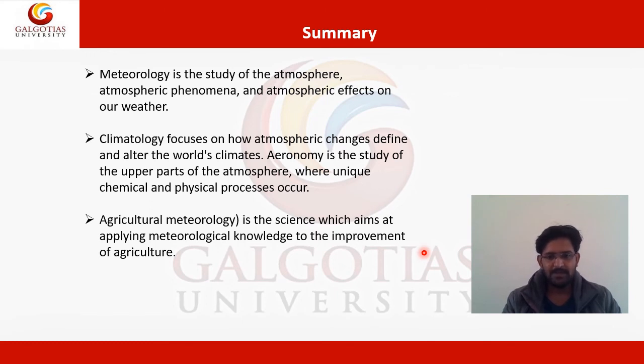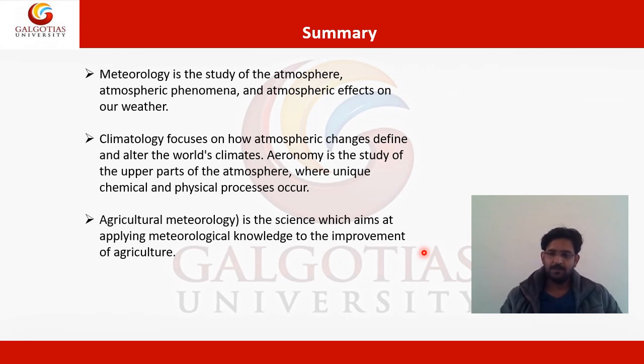Aeronomy is the study of the upper part of the atmosphere where unique chemical and physical processes occur. In climatology we only focus on the atmosphere extending up to 20 kilometers from the earth's surface, our lower atmosphere.